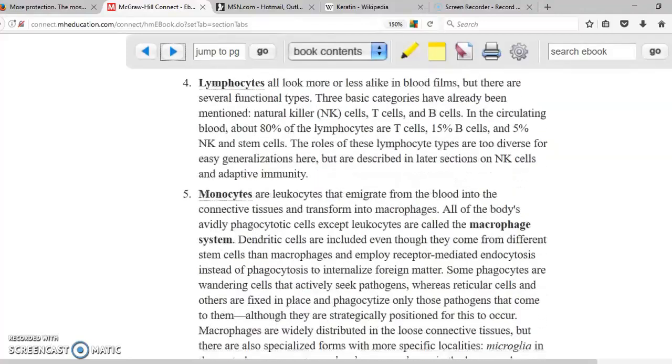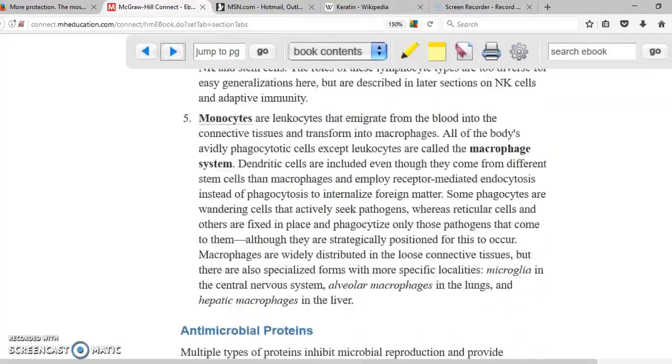The next type of cell that we have right here is monocytes. Monocytes are the ones that you're going to find in the blood, but when they come out of the blood, they turn into macrophages. They go to the area of infection, and in the area of infection, they are going to destroy and phagocytize many things with the purpose of cleaning, if we can put it like that. They are going to phagocytize dead neutrophils and debris that may be in the area of infection, basically with the purpose of cleaning and removing and leaving the area prepared for repair.